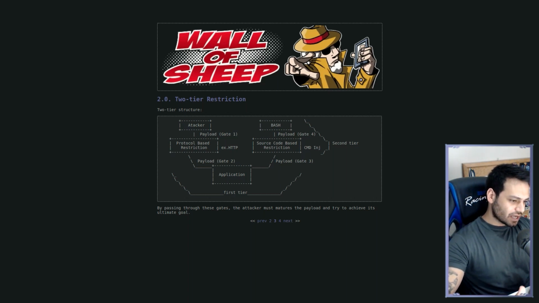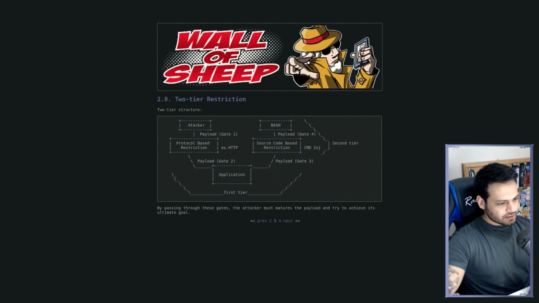We can imagine that there is a gate in all places where the payload passes, so the attacker has to find a way to get through these gates. By bypassing these gates, the attacker must also mature the payloads and try to achieve the ultimate goal. There are some bypass restrictions, techniques, and variants that can be used to be successful. One of them is a variant I named, and I'm gonna present it to you today.